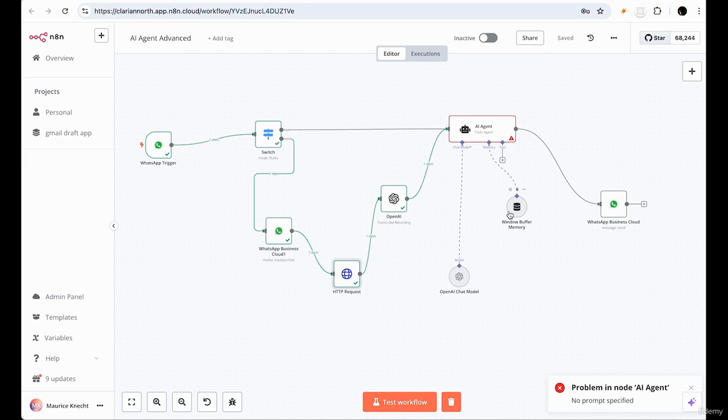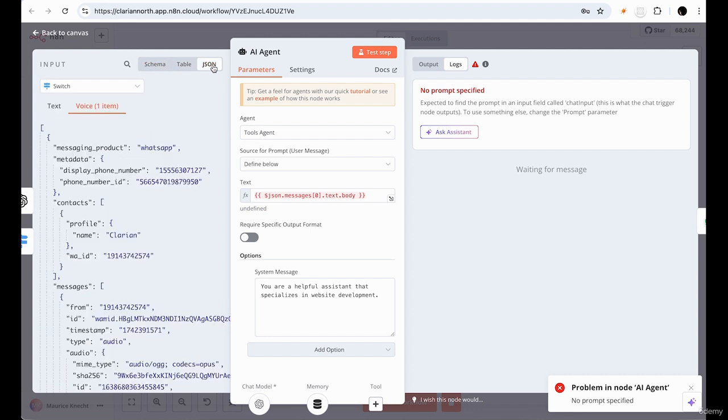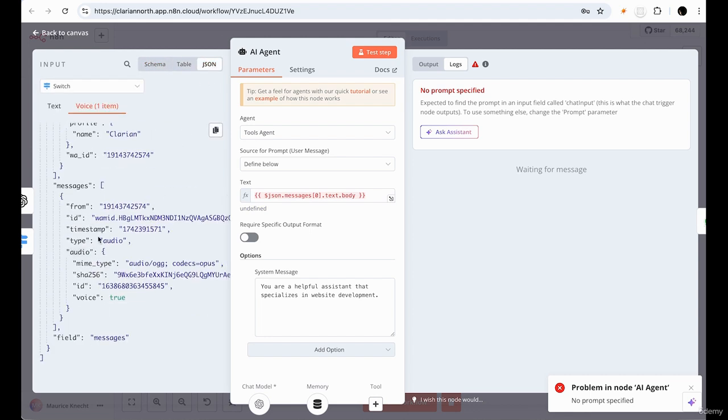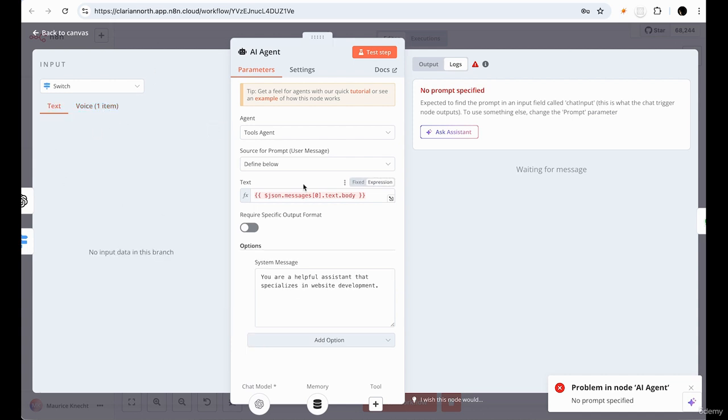Okay, so it looks like we fell into a problem. Let's take a look at what the problem is. The problem is that we're sending out text, but it's not being received as such. If we check the JSON here on the audio, the type is audio for the schema, and that's not what we want. We don't want the messages from the voice one item. We just want this text. So I'm going to switch this from JSON.data to just JSON.text.